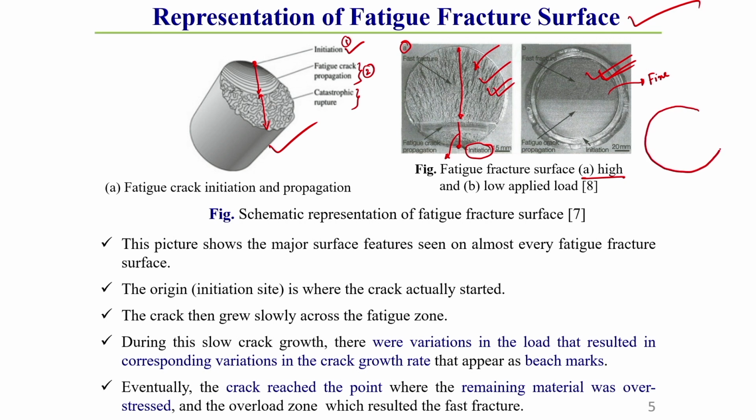You can divide this fatigue surface into three different zones. What are those three zones? The first zone is the crack initiation zone, or you can say the origin of fatigue. After that you see the progression of the crack. Here the crack starts, and after that slow crack growth takes place from here till this region.